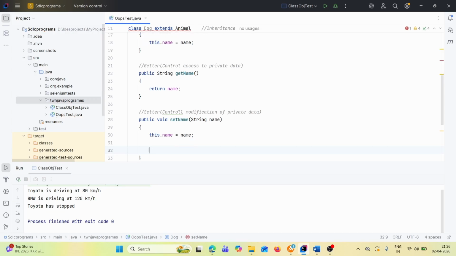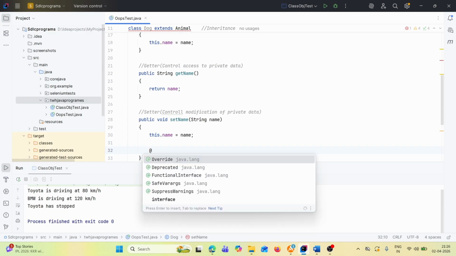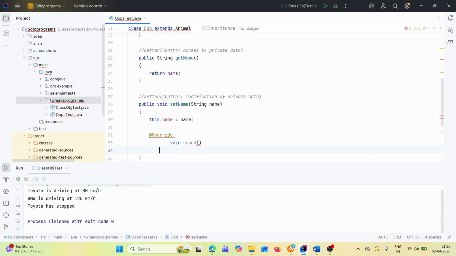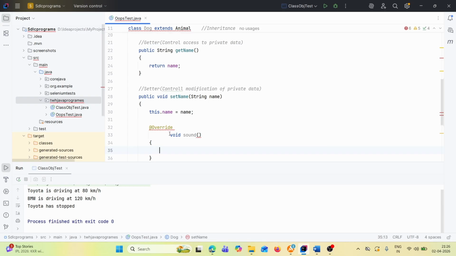After that, we'll add @Override. What will we override? We'll override the void sound method of which class? Animal class. This is the sound method, right? Void sound. So what is the concept here? This is polymorphism, that is overriding.